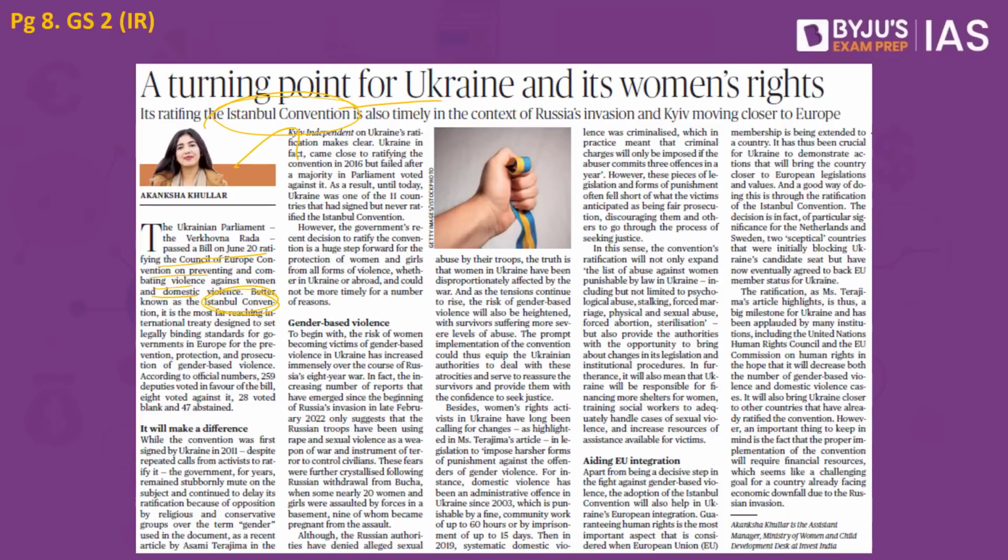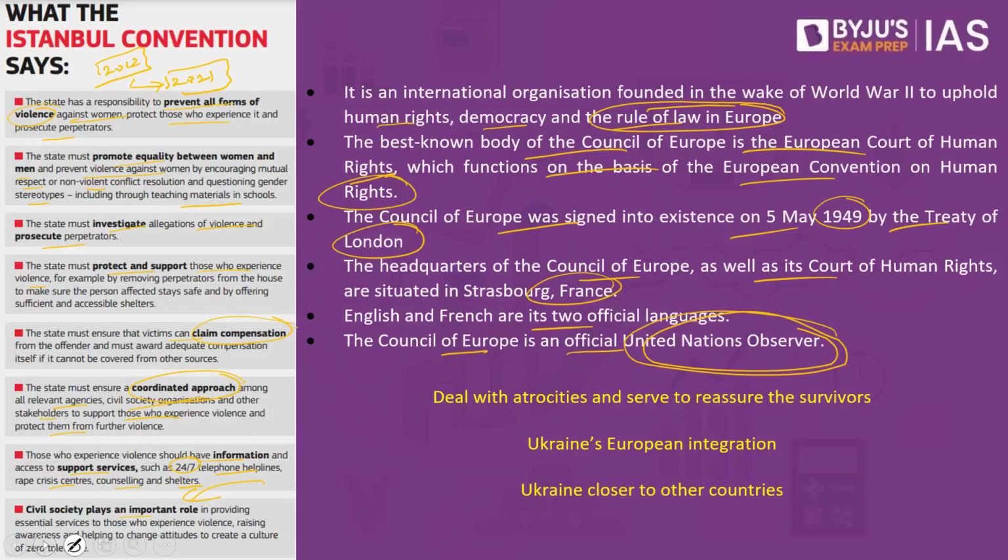When you look into the present situation, what we have is the Russian invasion of Ukraine. During this particular crisis, there are a few reports which also say that rape has been used by the Russian soldiers in order to perpetuate violence in certain parts of Ukraine. So women and girls were assaulted in a number of places. They were disproportionately affected by the war as well. So what we have is violence perpetuated against women.